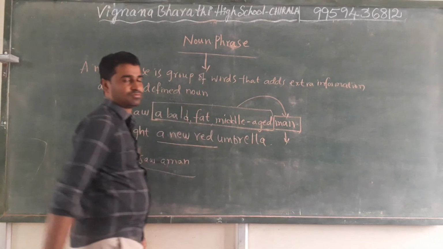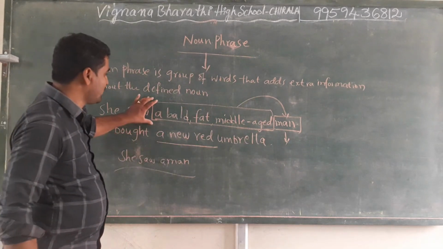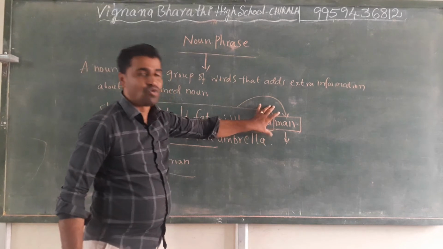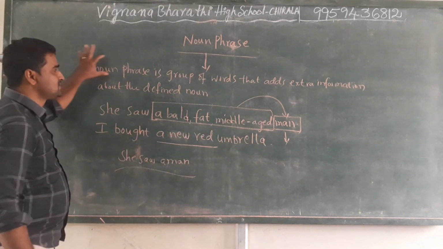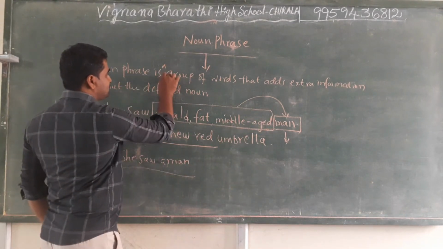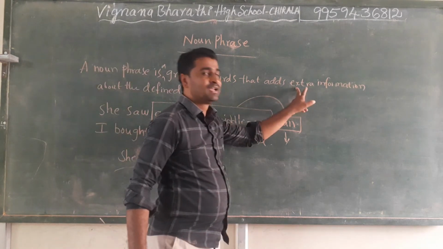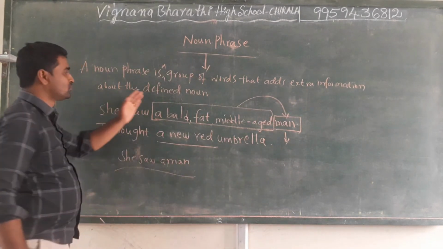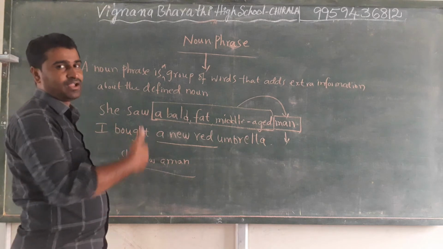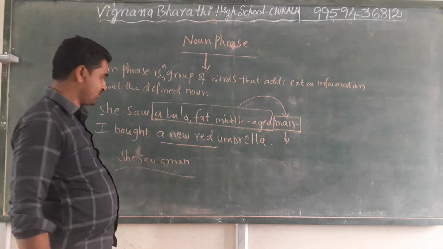Man is a noun, so that's why it is called a noun phrase. A noun phrase is a group of words that adds extra information about the defined noun or about the spoken noun.